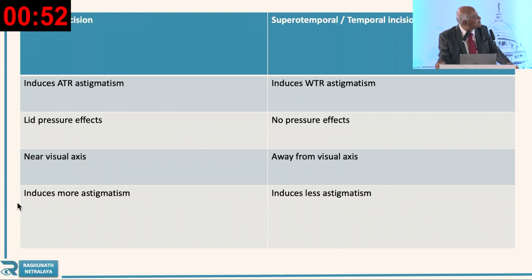The superior tunnel induces against-the-rule astigmatism, the superior temporal induces with-the-rule astigmatism. Then the pressure effect is there, then the no pressure effect is there. Away from the visual axis, we are doing it, and near the visual axis induces more astigmatism, and the temporal reduces the astigmatism. So that is what happens in the incisions.